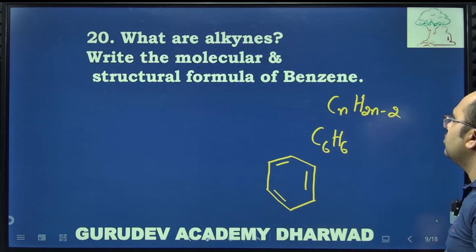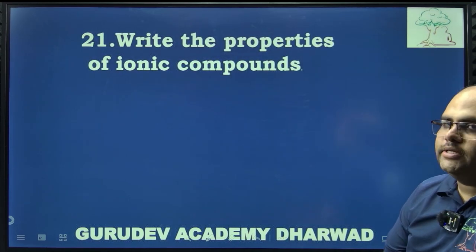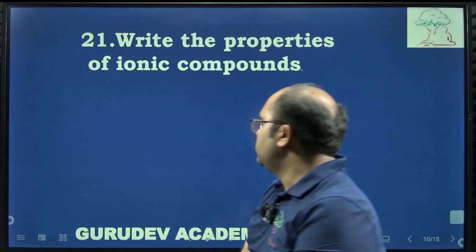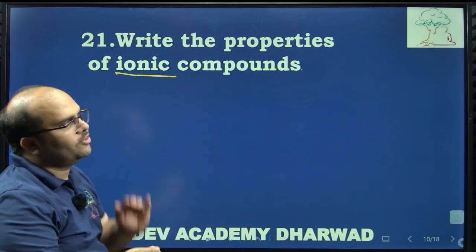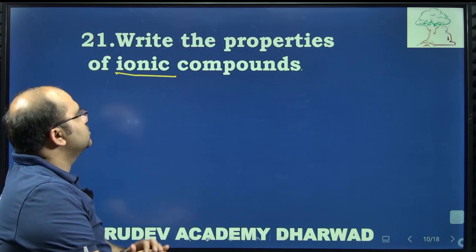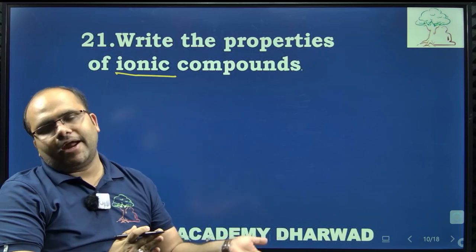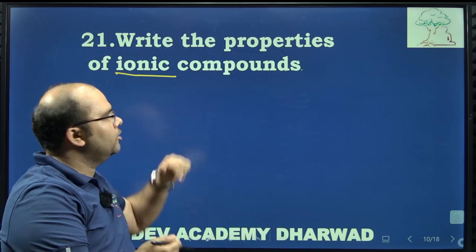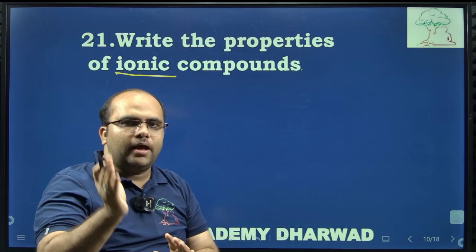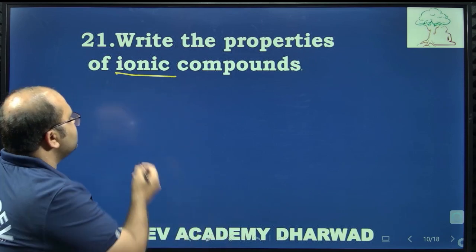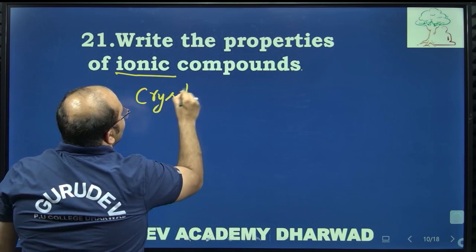Next, let us move on to the next question. Write the properties of ionic compounds. Yes, they are asking for the properties of ionic compounds. Ionic compounds, the name itself represents they are going to form cations and anions. How do ionic compounds form? By the transfer of electrons from one atom to another atom. So the first property is they are crystalline.